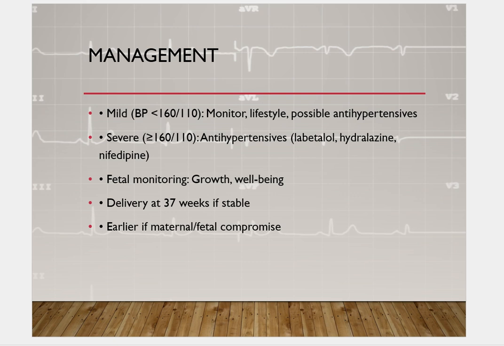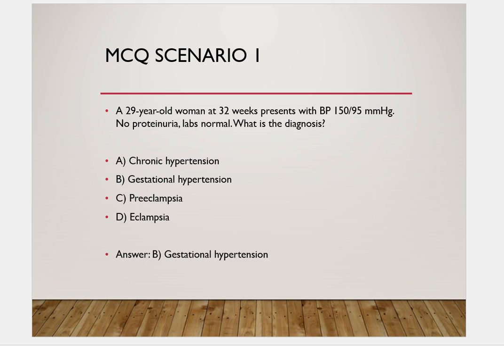Now there are various practice MCQ scenarios that I have included in these slides in order to make this concept more clear. A 29-year-old woman at 32 weeks of gestation: whenever it is more than 20 weeks of gestation, it means gestational hypertension presents with BP 150 by 90, more than 140 by 90, so it's gestational hypertension. And there is no proteinuria, it means that there is no preeclampsia. So in this case, what is the diagnosis?